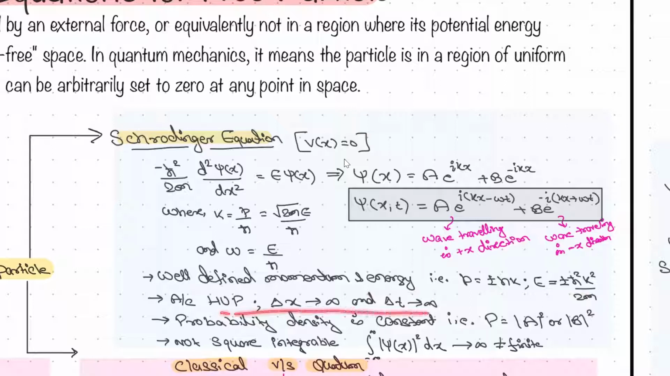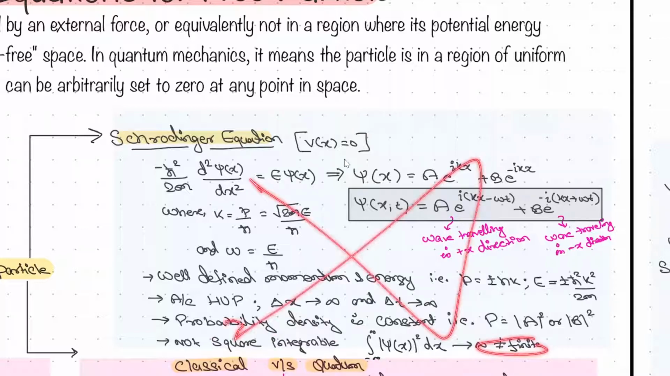The uncertainty in x and time will be infinite, right? Also, the probability density is constant here. We know it is also not square integrable, as we have seen. For it to be square integrable, the integral has to be finite, but when you do this, it is not finite. So we'll discard this.